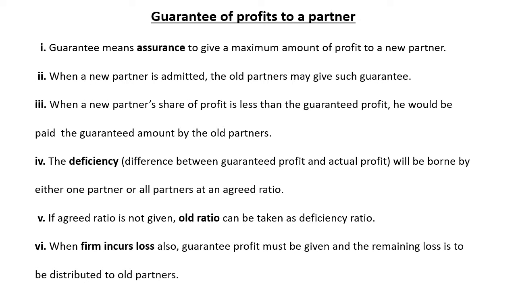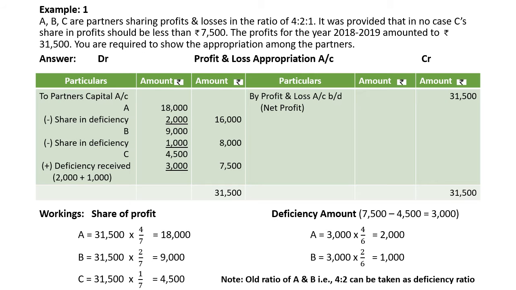When the firm incurs a loss also, the guarantee must be given to the partner and the remaining loss will be distributed to the old partners. I will explain in this problem how to calculate guarantee profit. Actually, I didn't give remaining adjustments like interest on capital, interest on drawings, partner salary and commission. Simply, how to calculate guarantee profit. Okay, let's see the problem.